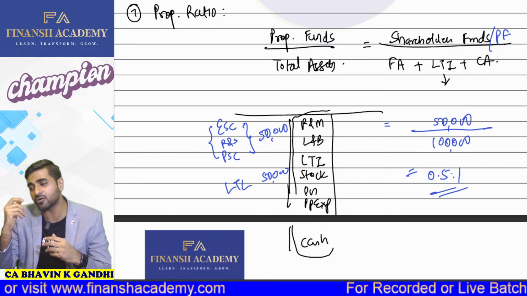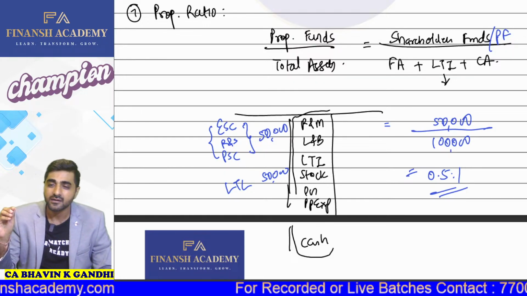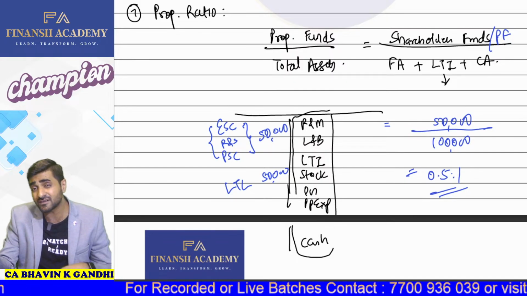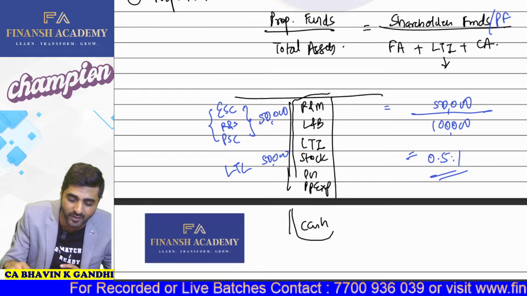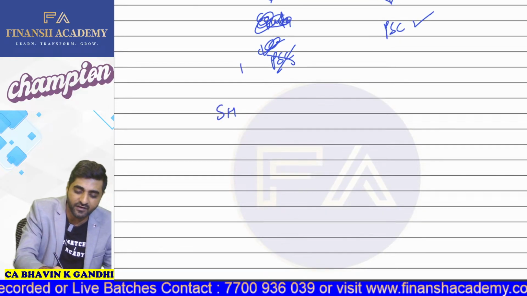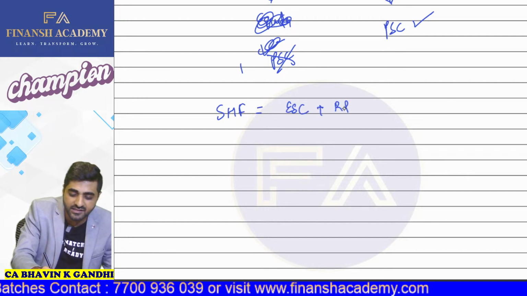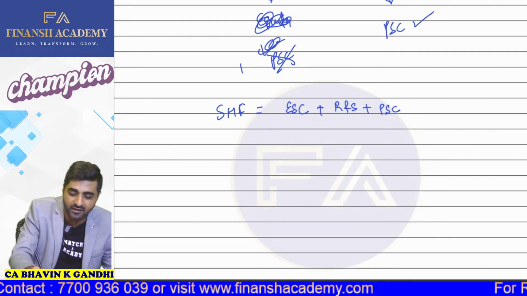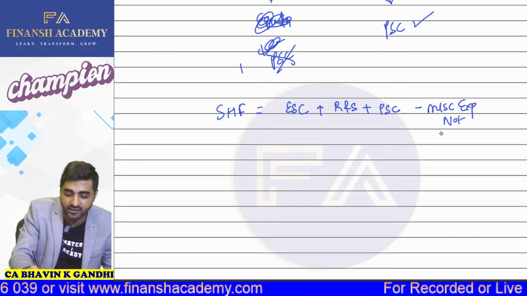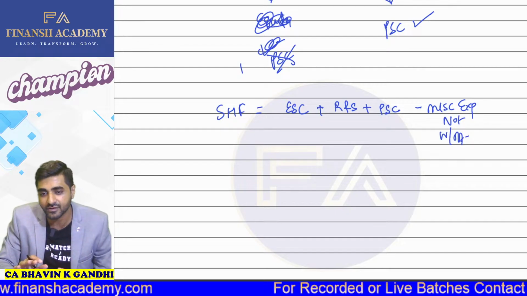So proprietary ratio: we have shareholders funds, which we're going to divide by your total assets. We have equity share capital, reserves, preference shares, everything. Of course, if there is any miscellaneous expenditure not written off, you have to subtract that as well. So your shareholders funds deal with what? Your equity share capital plus reserves and surplus plus preference share capital. From this, we will subtract miscellaneous expenditure not written off and any preliminary expenses not written off. We are definitely going to subtract that.